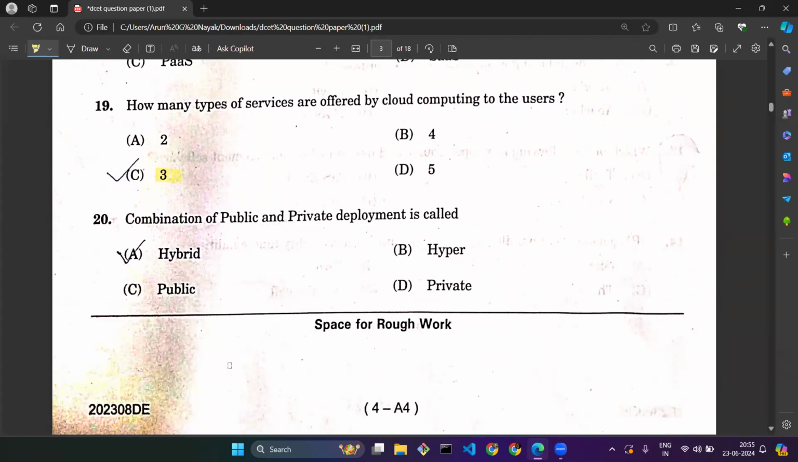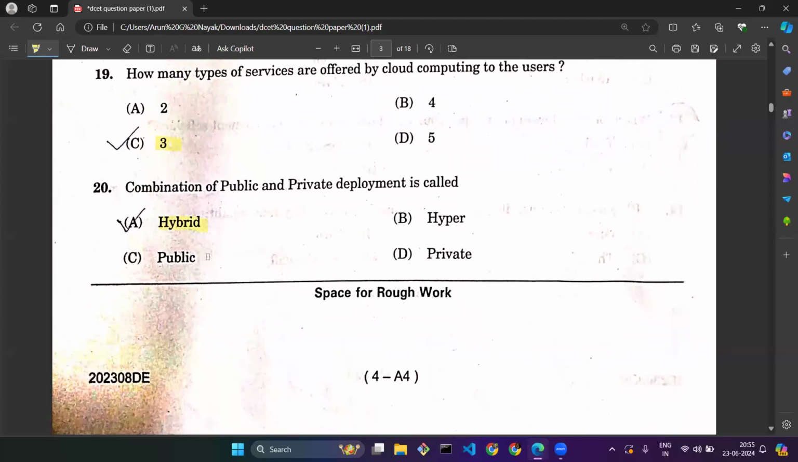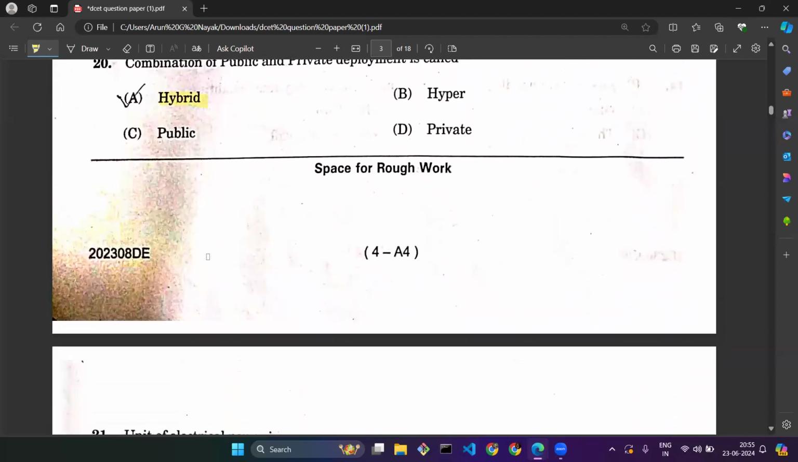Question number 20. Combination of public and private deployment is called. The public-private combination is one of the important questions in terms of cloud computing for the DCET. Whenever we have this combination terminology, it is always hybrid. So public and private combining is called a hybrid cloud deployment model. These are the first 20 questions of IT skills.